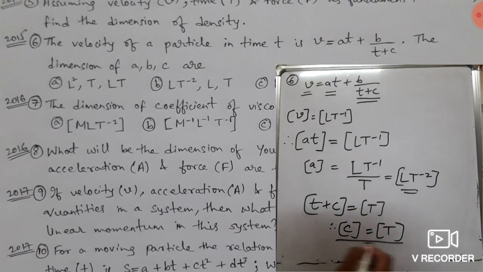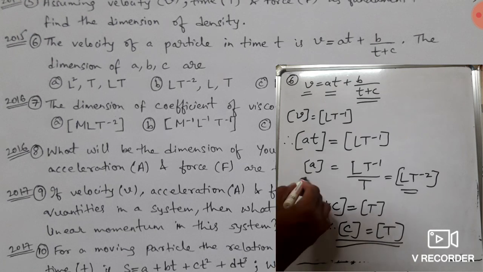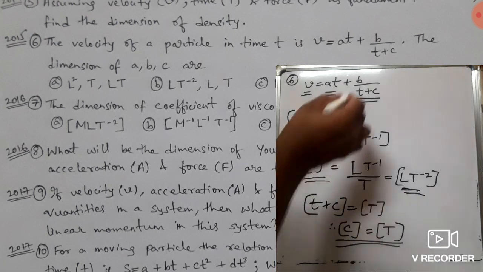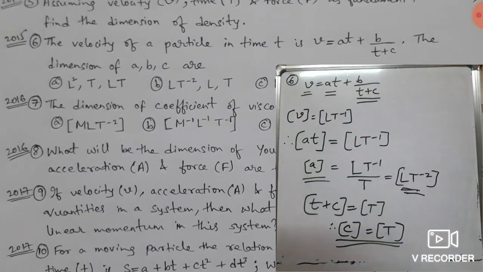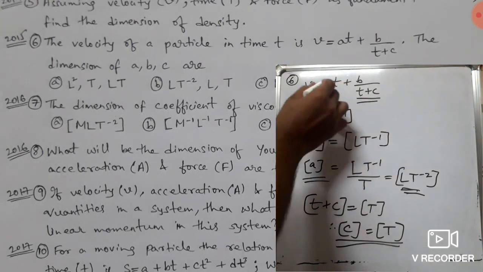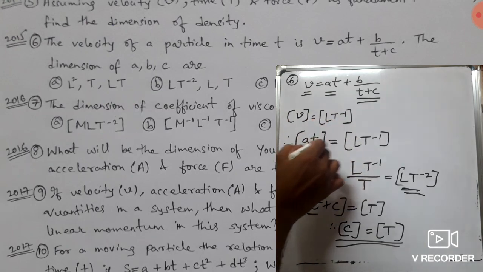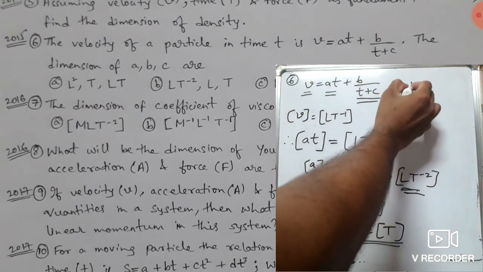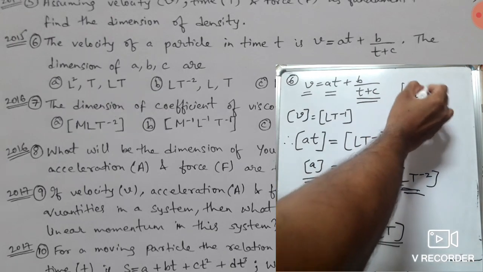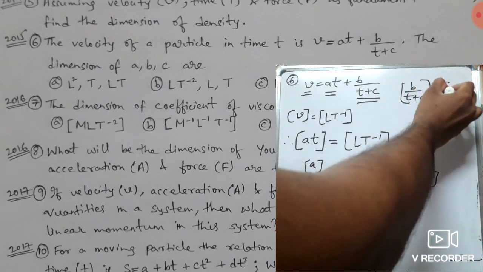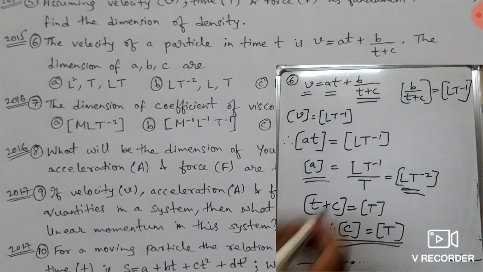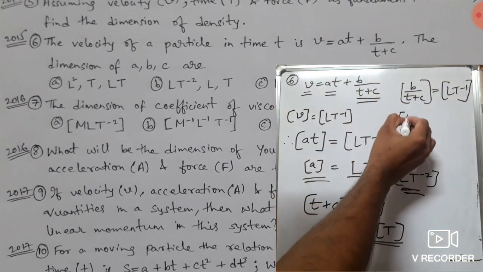So we have found out the dimension of c and the dimension of a, and now we will find out the dimension of b. Now this term is velocity, L T minus 1, at is also L T minus 1. So this whole term b by t plus c is also L T minus 1. So what will be the dimension of b?